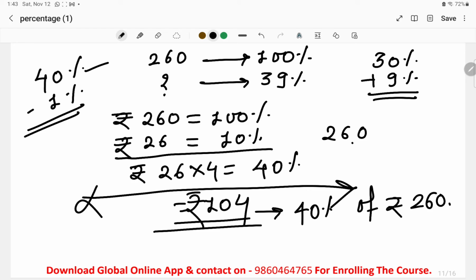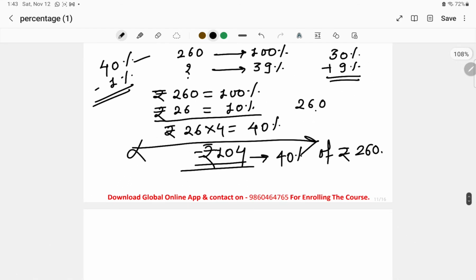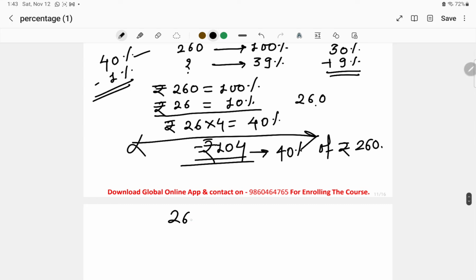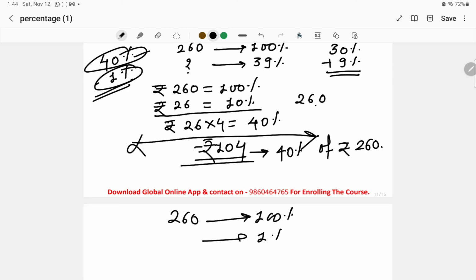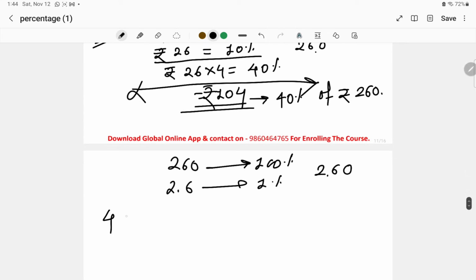But what is asked in the question? We have to find out the 39%. To find out the 39%, what we will do is now subtract 1% from the 40%. Okay, now 260 is equivalent to 100%. What will be the 1% for this? For 1%, add a decimal point after 2 digits. Okay, so 2.6 is equivalent to 1%. Alright, so now we got the 40% answer, that is equal to 104 rupees. Okay, and what is 1%? 1% is equal to 2.6 rupees.